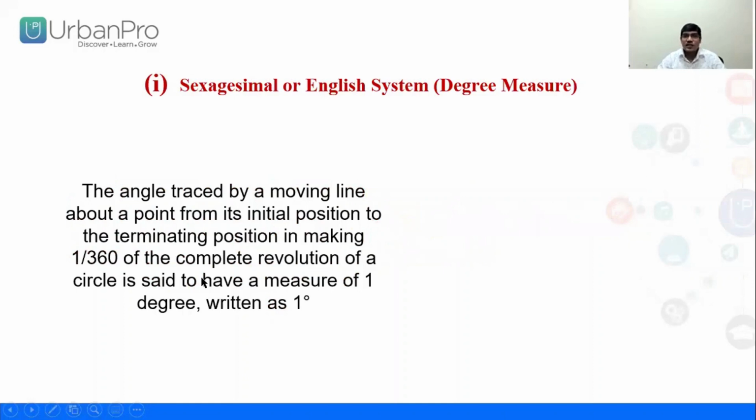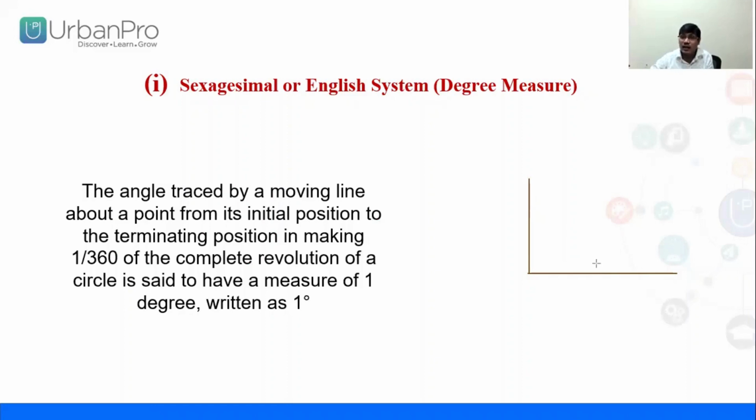Now, sexagesimal. What is sexagesimal? Here, the angle traced by moving a line about the point of initial position and the terminating position in making of 1/360-degree angle. What is the meaning of that? I'll explain you in detail. Don't worry. See, here we know that 360 is a complete circle. But what did mathematicians do? They took initially one of the quadrants. One quadrant means 90 degree.